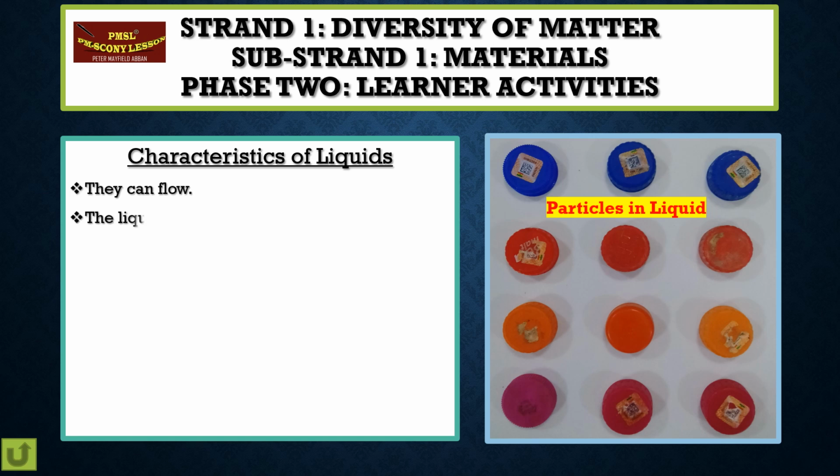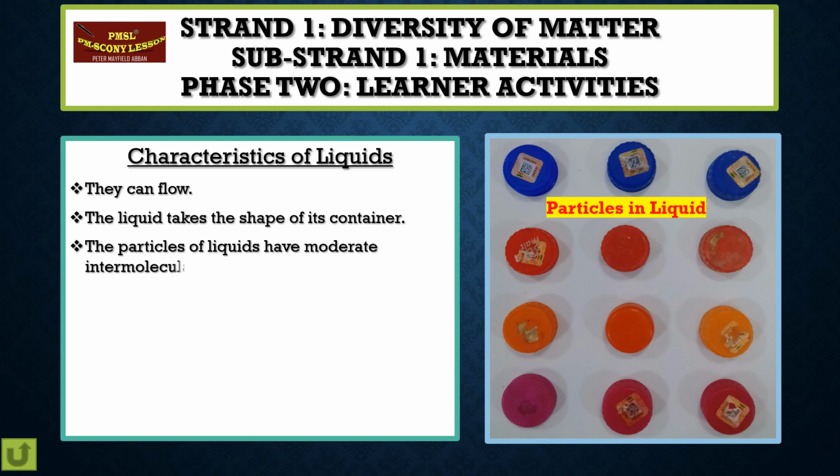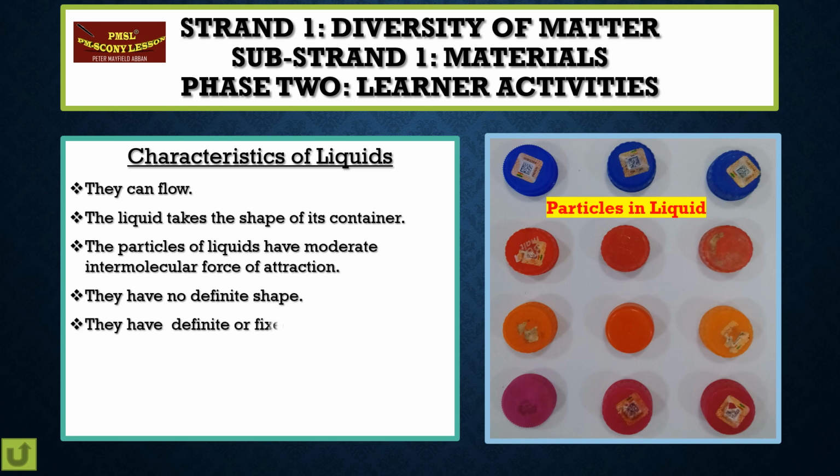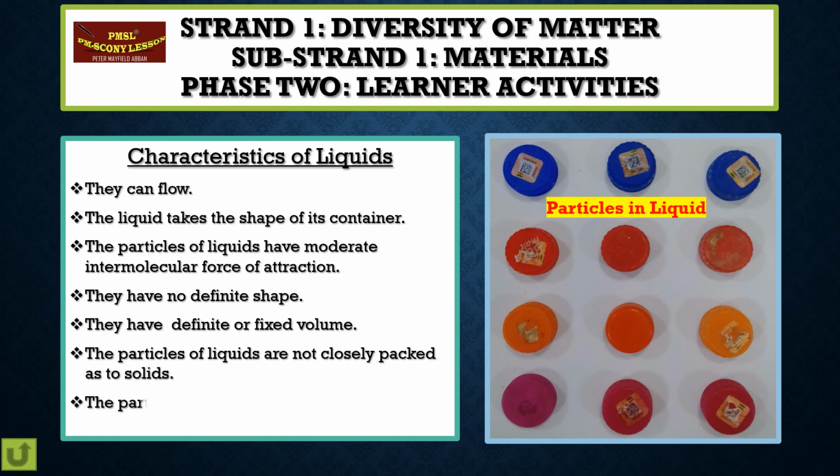Characteristics of liquids. 1. They can flow. 2. The liquid takes the shape of its container. 3. The particles of liquids have medium intermolecular force of attraction. 4. They have no definite shape. 5. They have definite or fixed volume. 6. The particles of liquids are not closely packed as in solids. 7. The particles of liquids have limited freedom in movement.